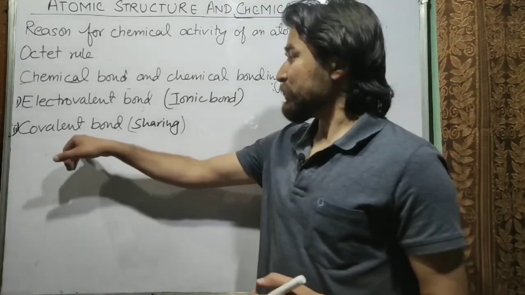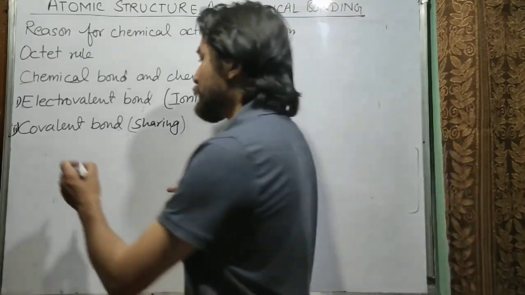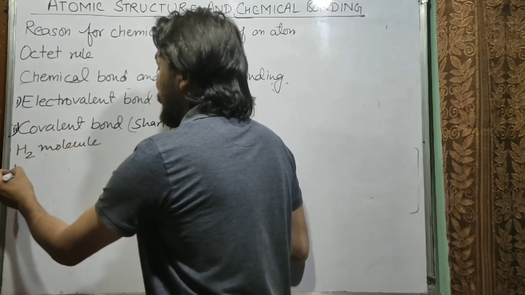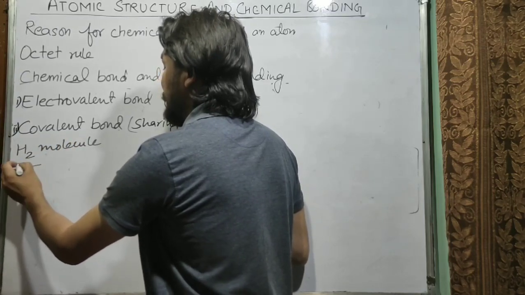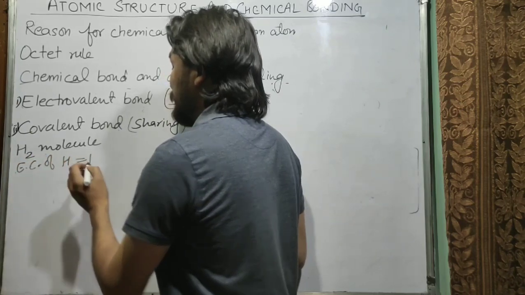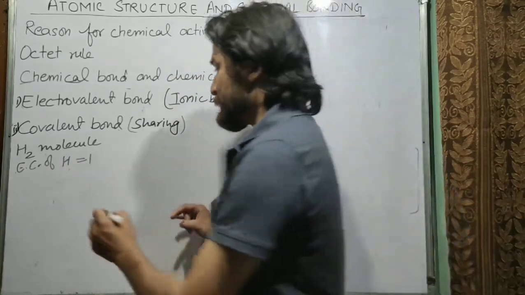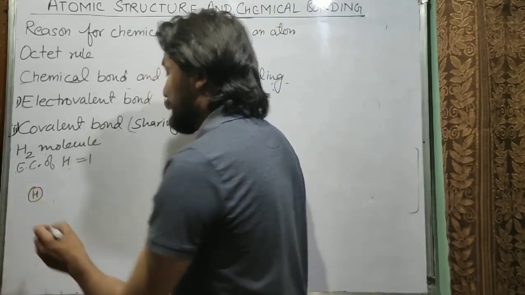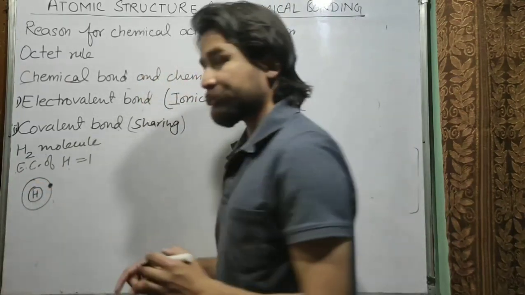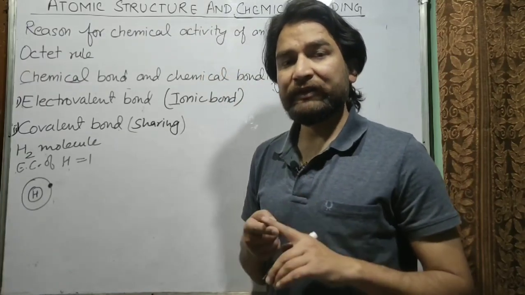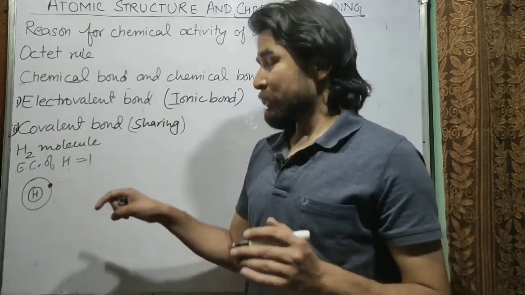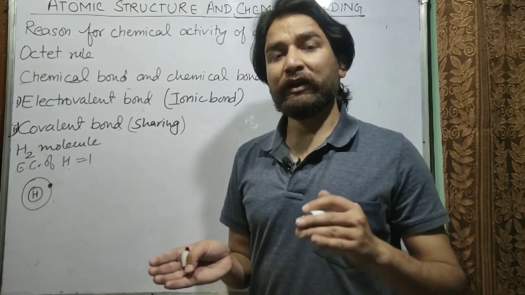The next is covalent bond. So we will see some examples of covalent bonds. For example, in case of hydrogen molecule. So you know that hydrogen has the electronic configuration. The electronic configuration of hydrogen is 1 because it has only 1 electron in its shell. So hydrogen atom. The hydrogen atom is being shown by a structure which is called Lewis dot structure. So in Lewis dot structure, we only show the electrons present in outermost shell. So the electrons present in inner shells are not shown.